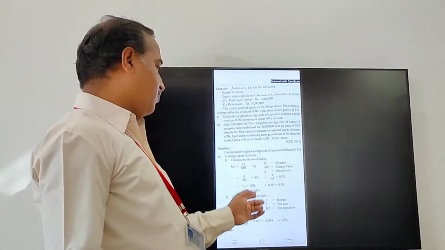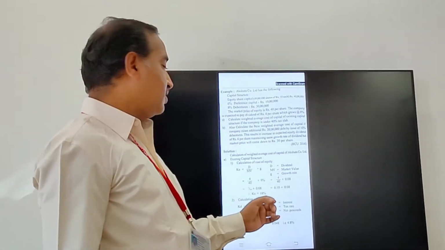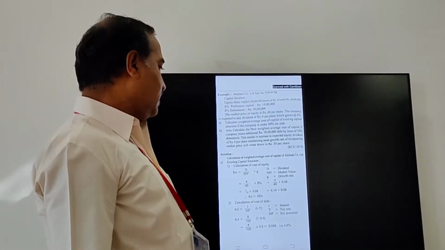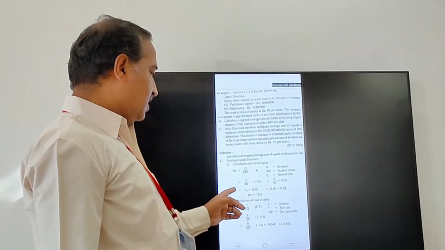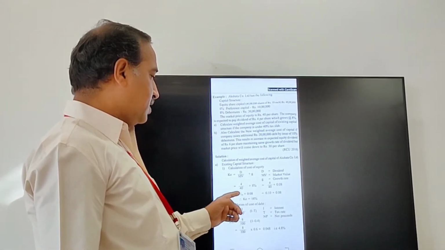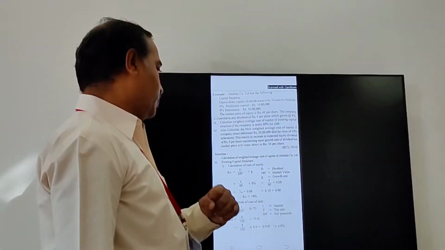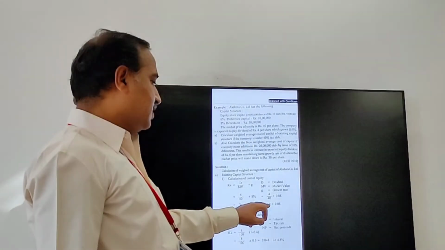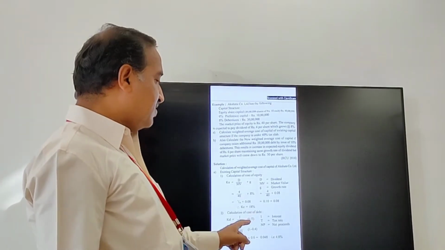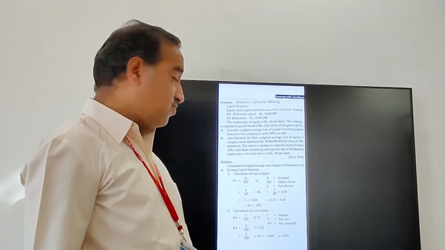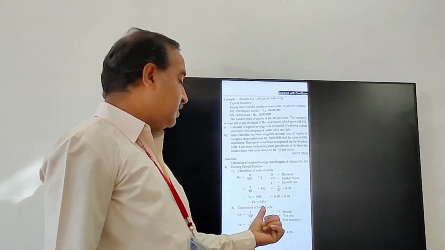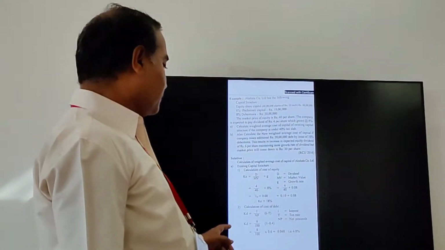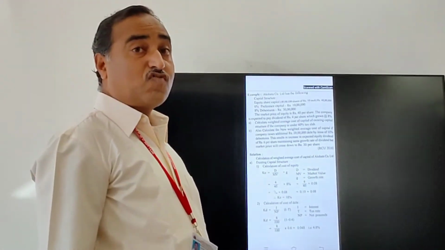Here 4 divided by 40 plus 8% works out 0.08. Then after cancelling, 1 upon 10 plus 0.08. 1 by 10 is 0.10, now plus 0.08. Therefore after adding you get cost of equity equal to 18%. Now next, calculation of cost of debt.